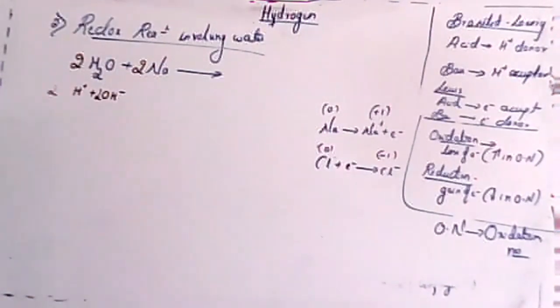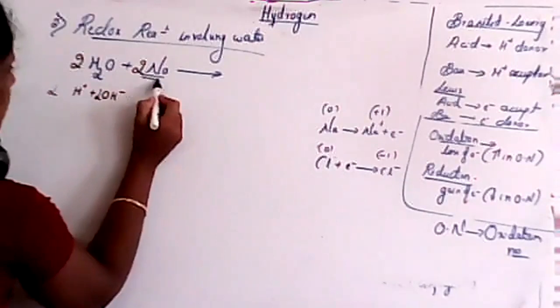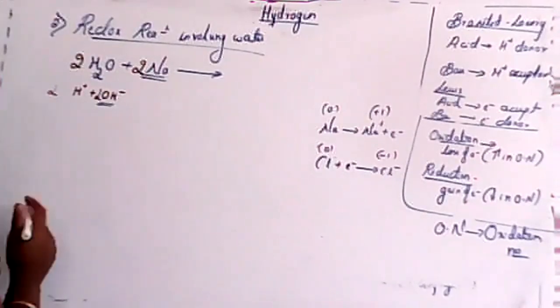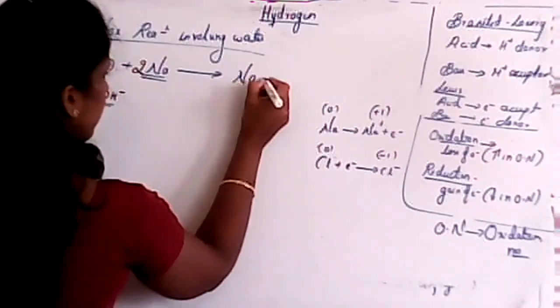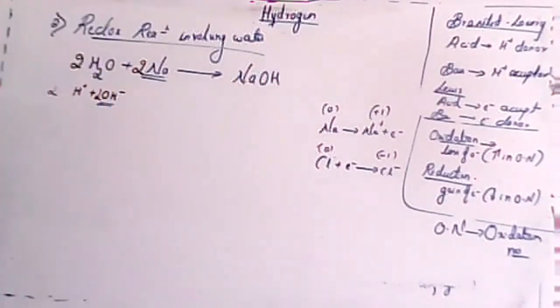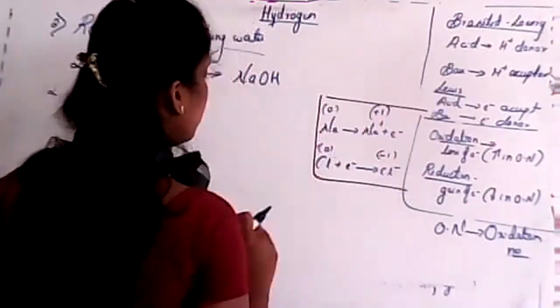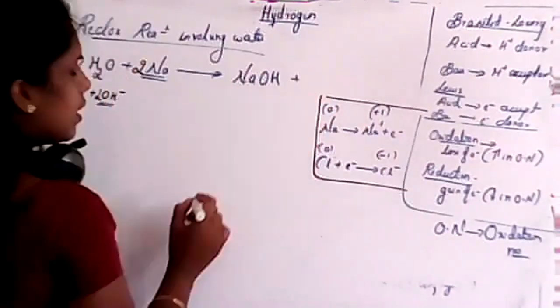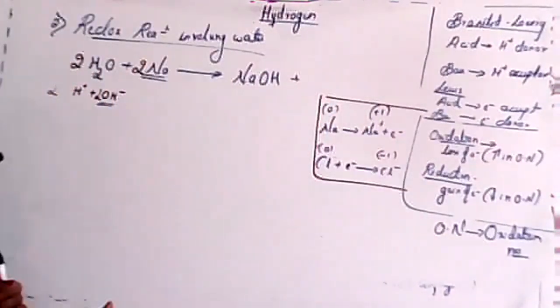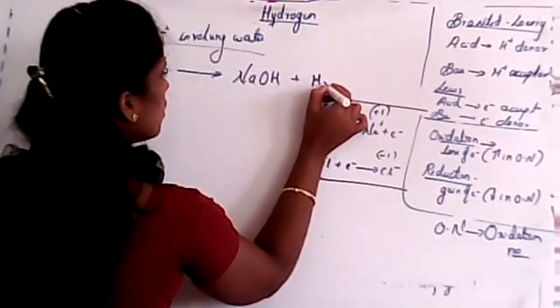What will be the product, student? Just remember, sodium reacts with the hydroxyl group and forms NaOH. Is it clear? So now, what will be the remaining thing? Yes, it involves hydrogen gas.